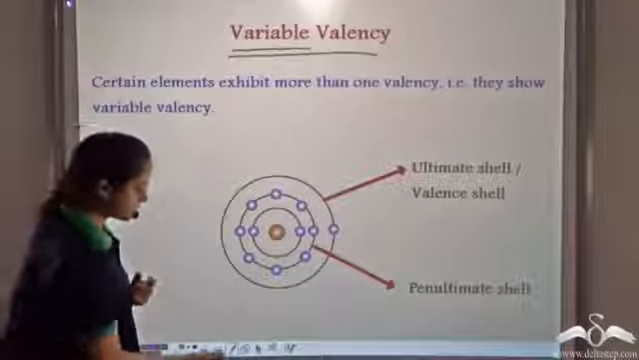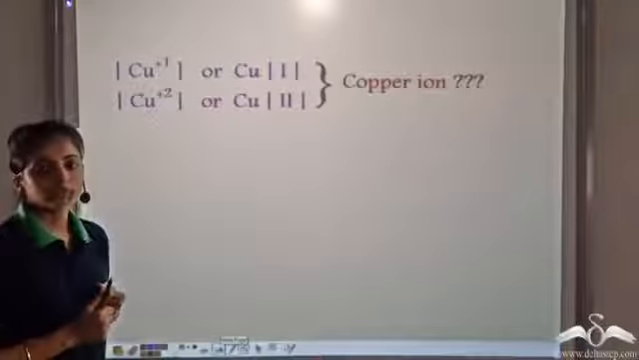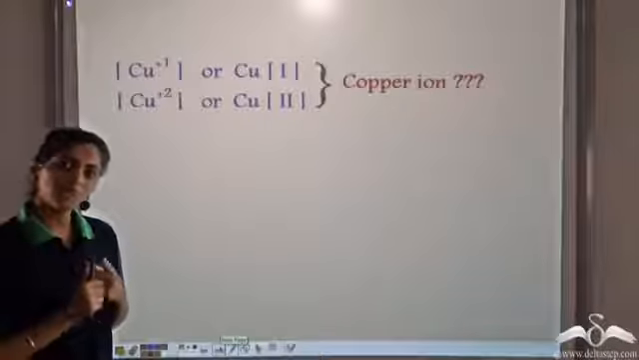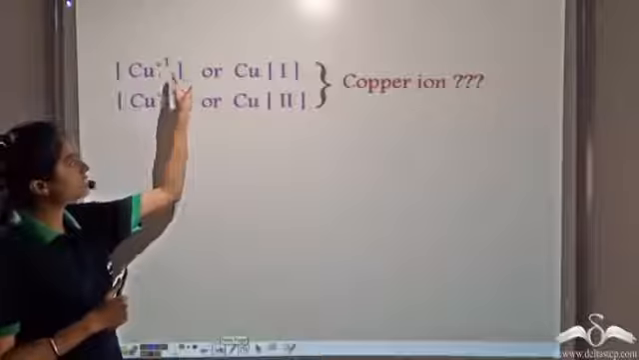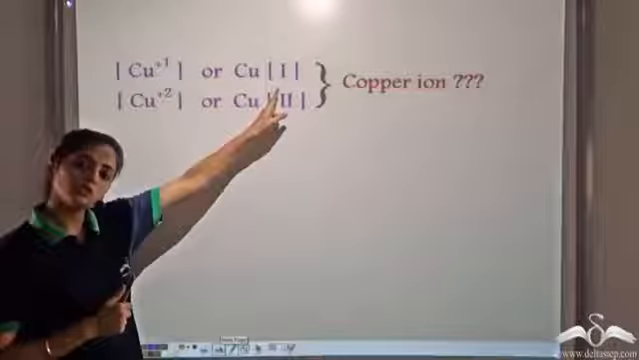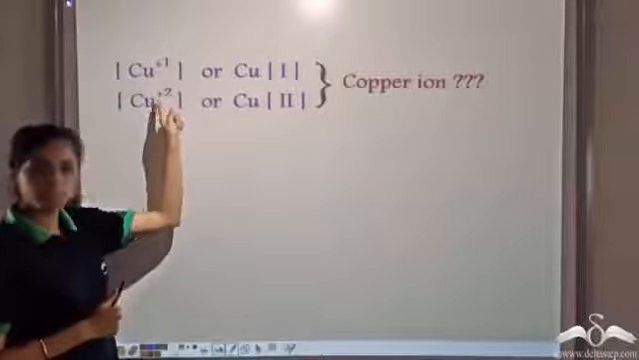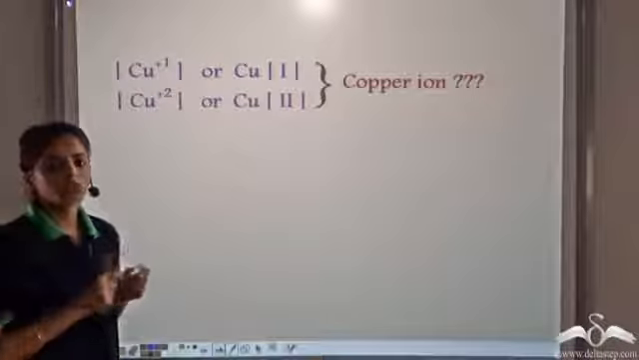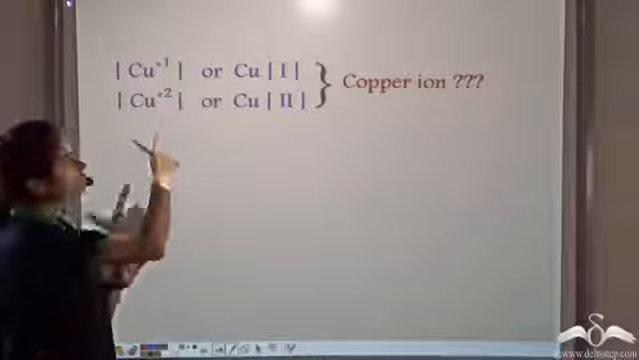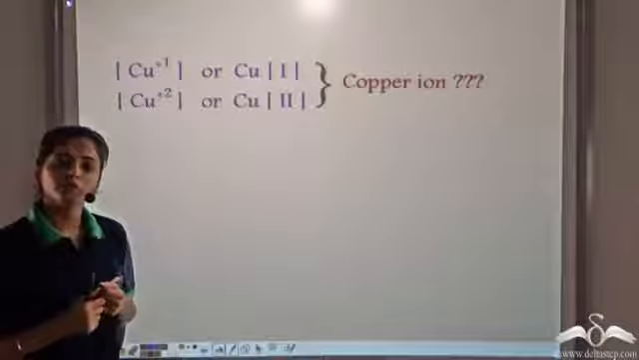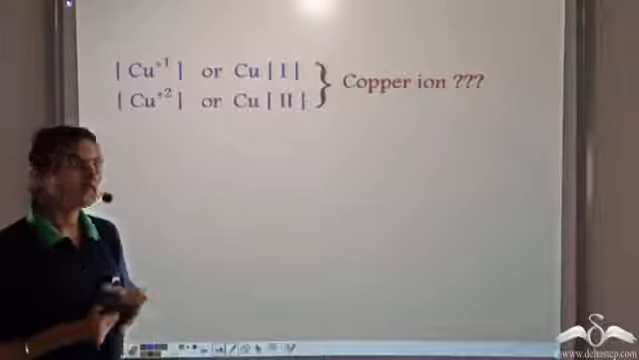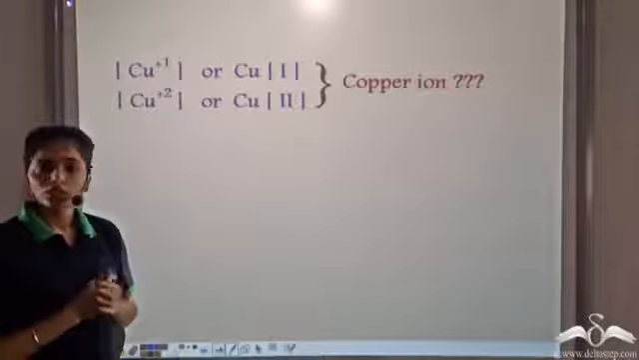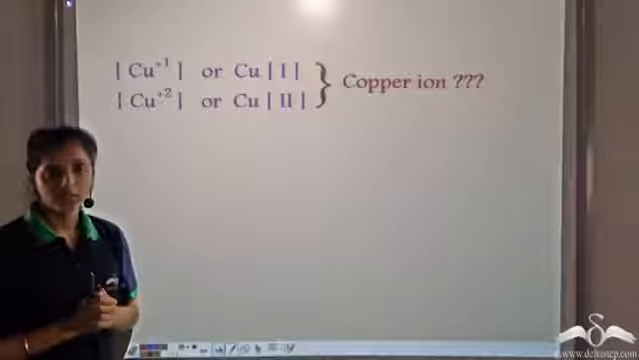Let's see some examples. Copper. Copper shows 2 valencies, that is plus 1 valency and plus 2 valency. The plus 1 valency can also be shown in Roman numerals. Similarly, we can show the plus 2 valency in Roman numerals. So now copper shows 2 valencies. Out of these two, which one would be called copper ion? You know, it's not simple to answer this.